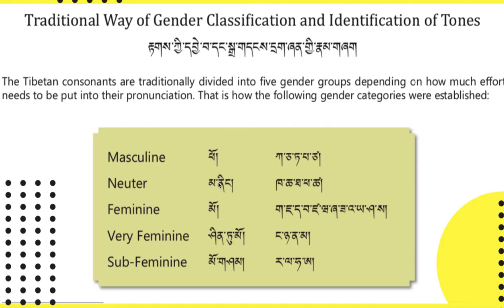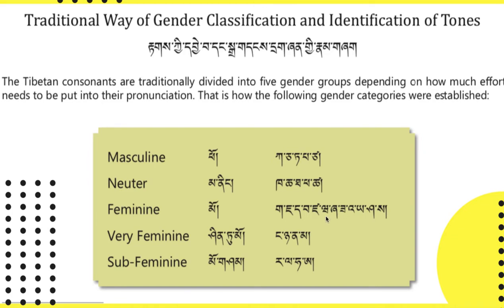And then the second highest is the neuter, maning in Tibetan. So ka, cha, ta, pa, ca. These are high and these are high but aspirated. And feminine, mo: ka, cha, ta, pa, za, wa, ja, za, a, ya, sha, sa.